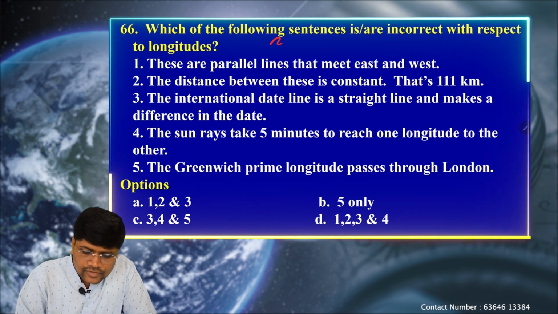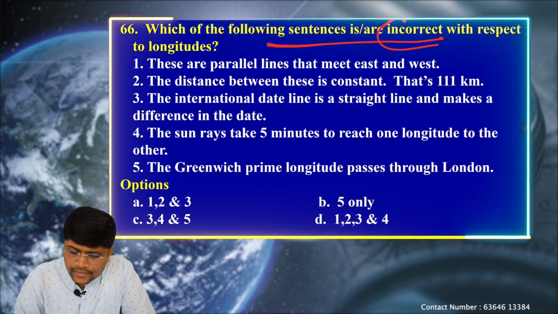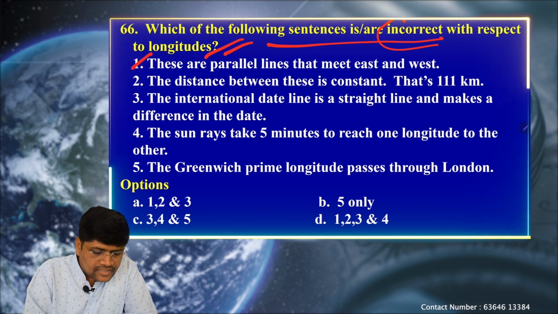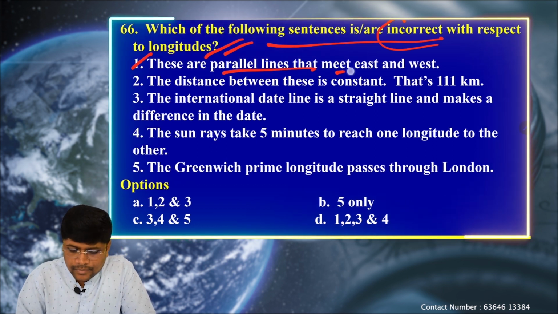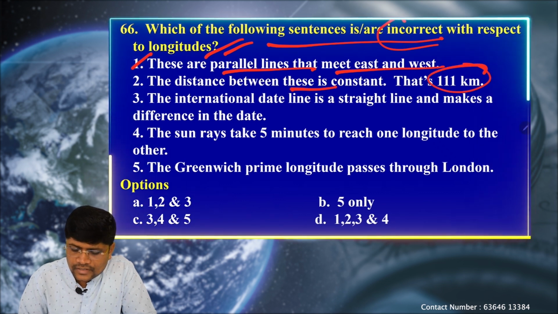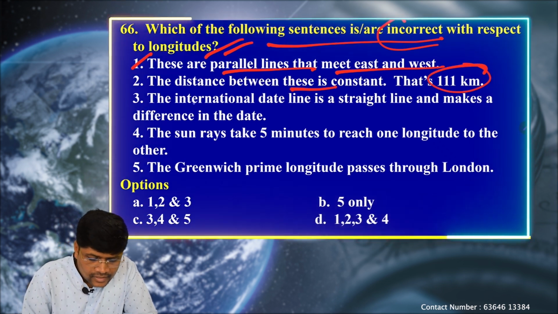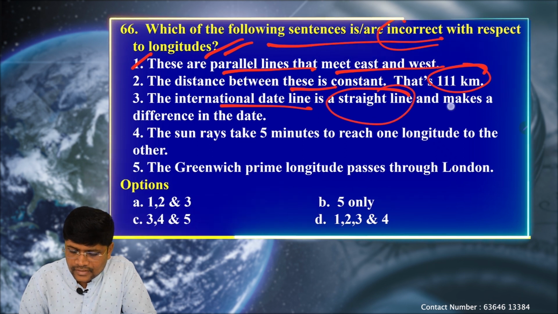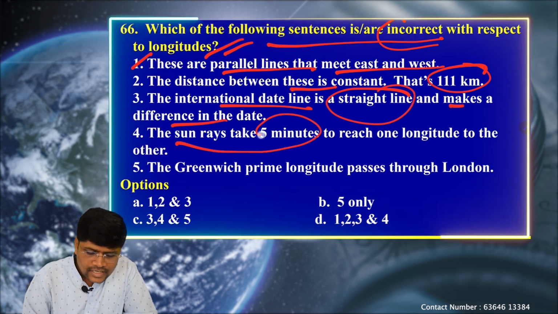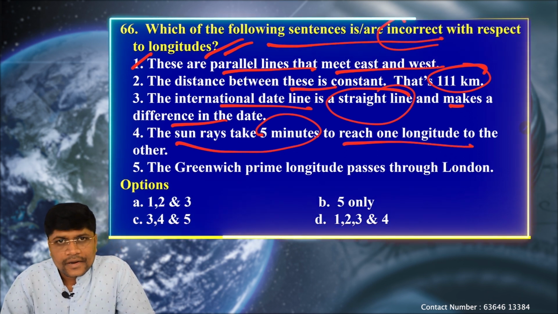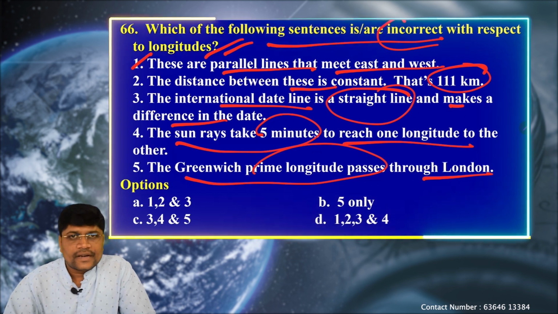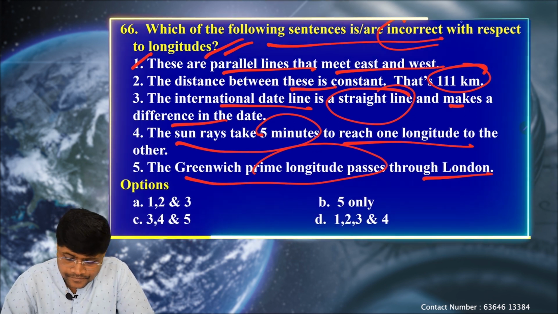Next question: which of the following sentences are incorrect with respect to longitudes? First statement says these are parallel lines that meet east and west. Next, the distance between them is constant, that is 111 kilometers. Next, the International Date Line is a straight line and makes a difference in the date. Next, sunrise takes 5 minutes to reach from one longitude to another. Next, the Greenwich prime longitude passes through London. Okay, let's see.